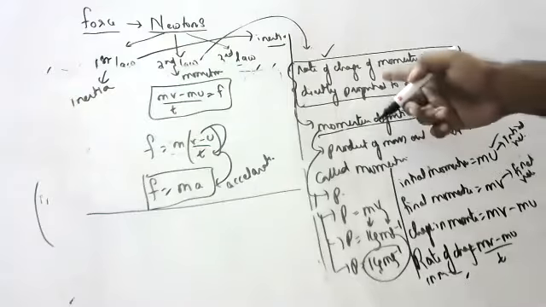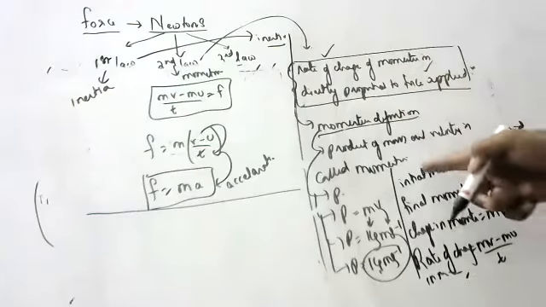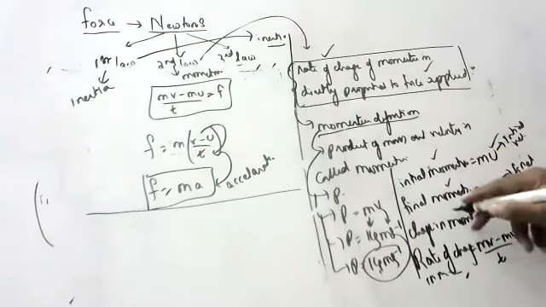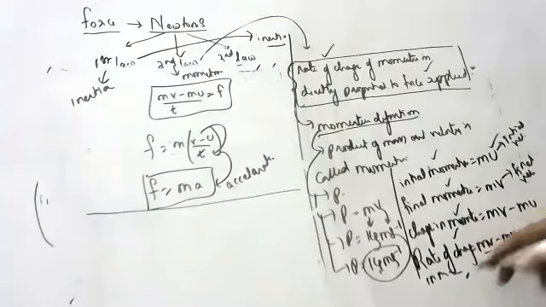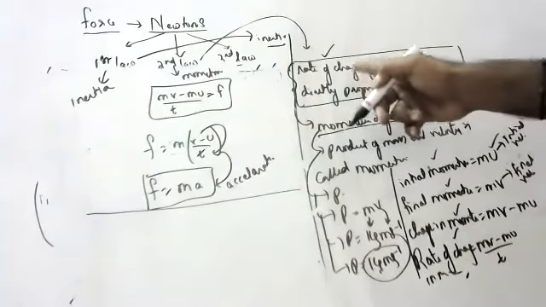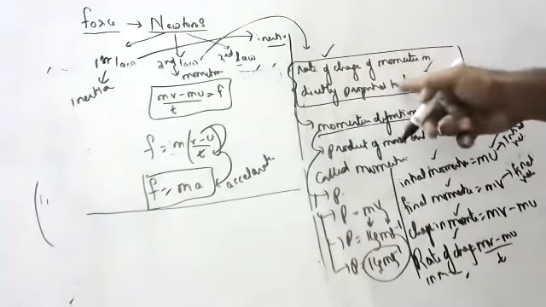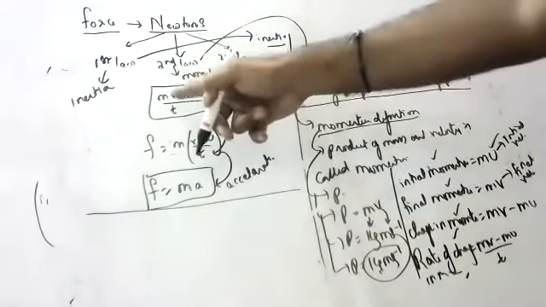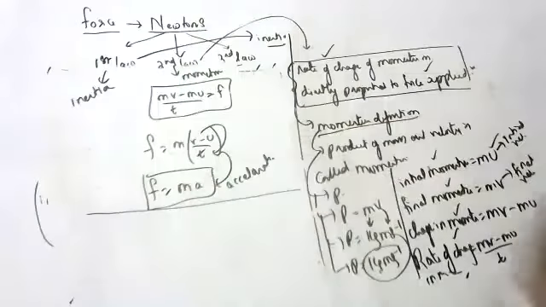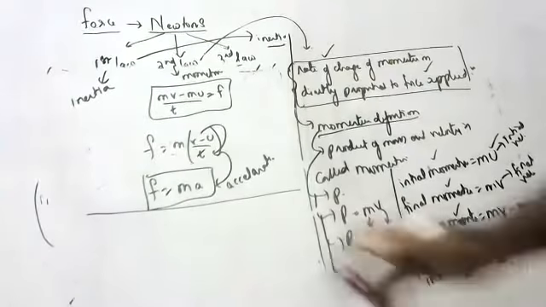Okay, children, the derivation I have shown: initial momentum, final momentum, change in momentum, rate of change in momentum, and you have to write Newton's second law. Rate of change in momentum is directly proportional to force. So F is equal to (mv minus mu) by t. Taking m common, (v minus u) by t, F is equal to ma. Like this you have to do, children. This is Newton's second law derivation. Does anyone have any doubt in Newton's second law? No, sir. So this is Newton's second law.